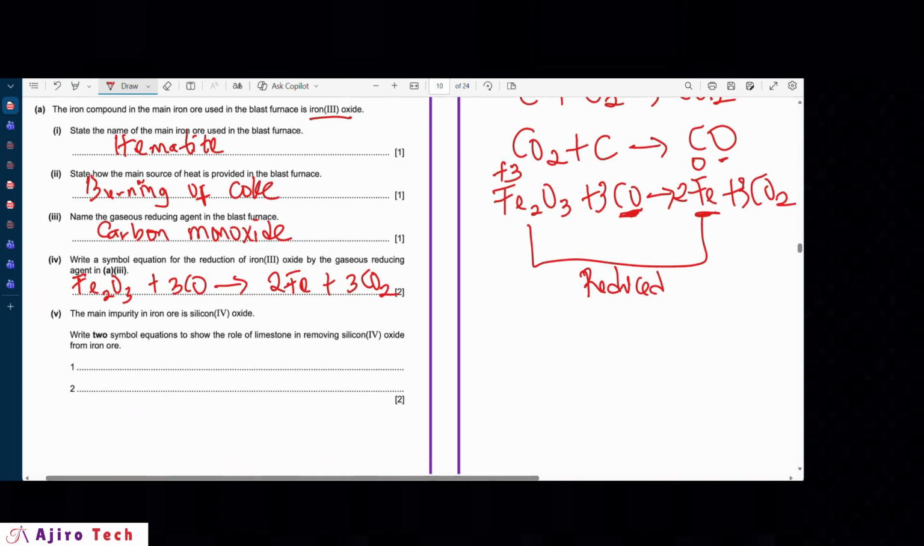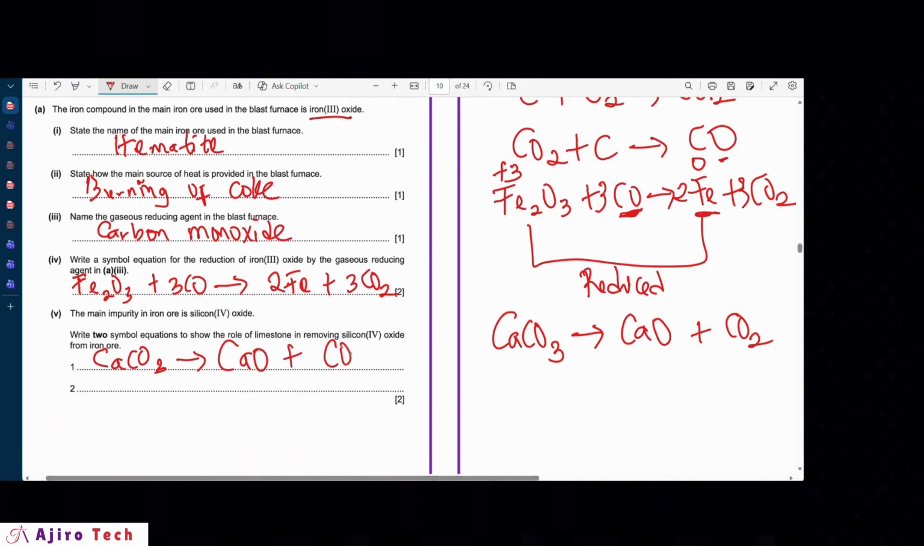All right, moving forward, the next one says the main impurity in iron ore is silicon(IV) oxide. Write two symbol equations to show the role of limestone in removing silicon(IV) oxide from the iron ore. Remember that first there is a thermal decomposition of the limestone to give calcium oxide plus carbon dioxide. So this is the first equation. The first equation is termed thermal decomposition of limestone that you introduce into the process.